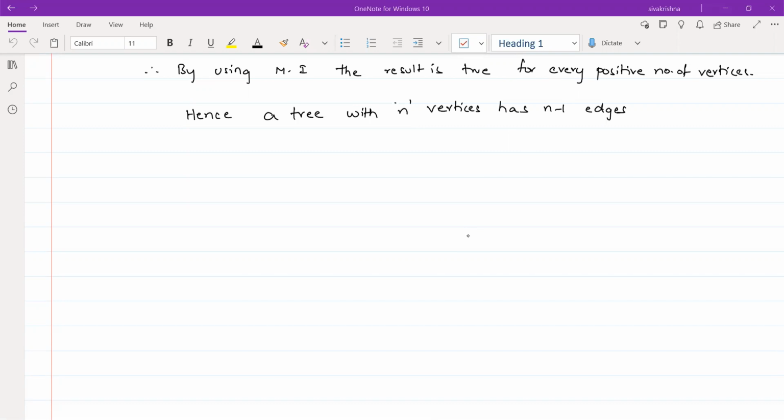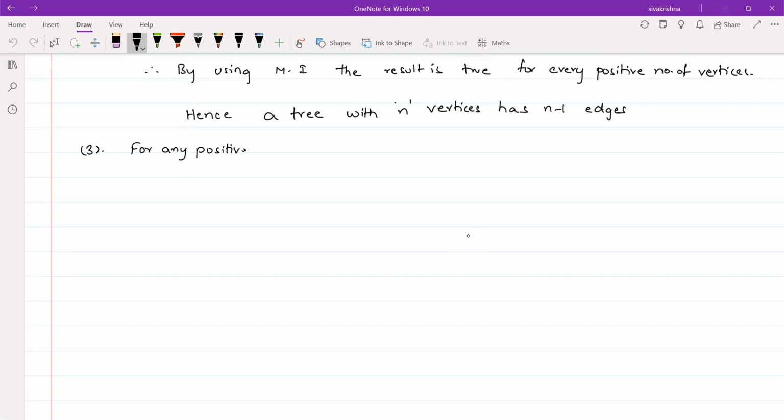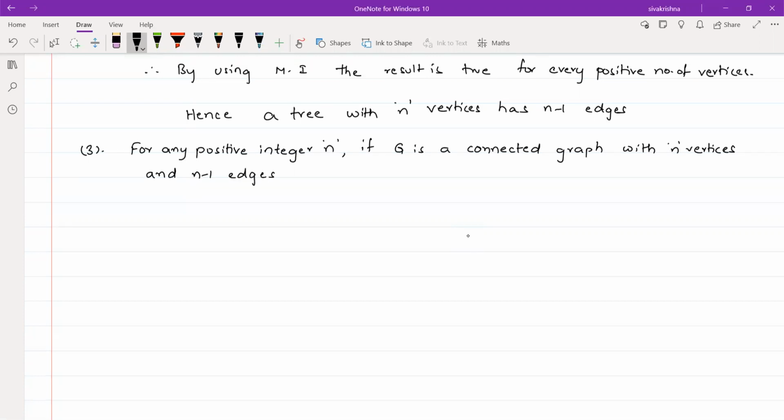Coming to the property: for any positive integer n, if G is a connected graph with n vertices and n minus 1 edges, then that connected graph G is a tree.